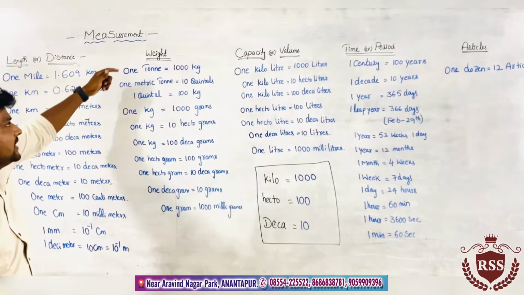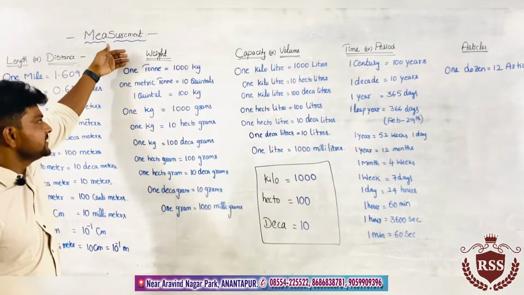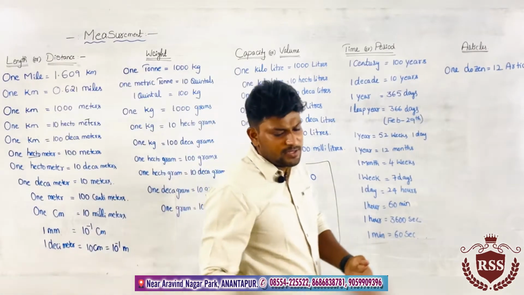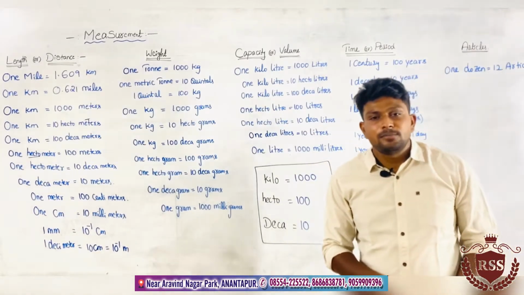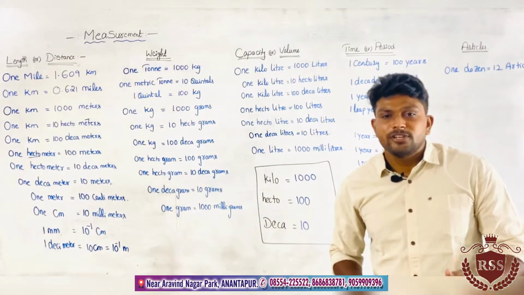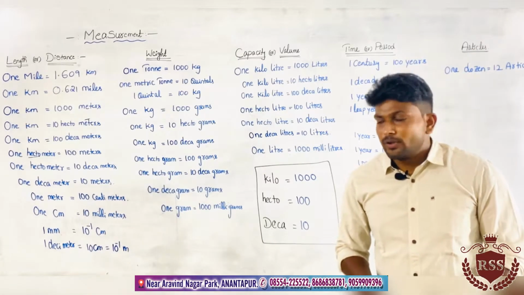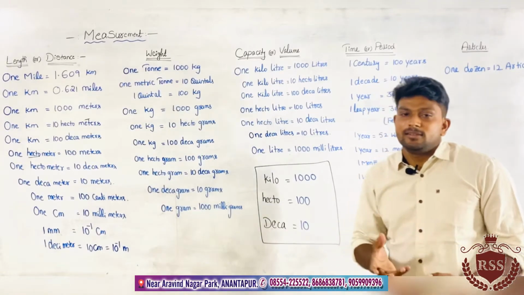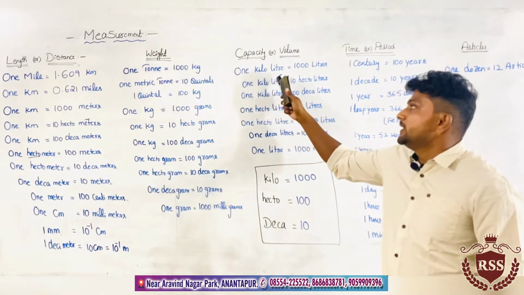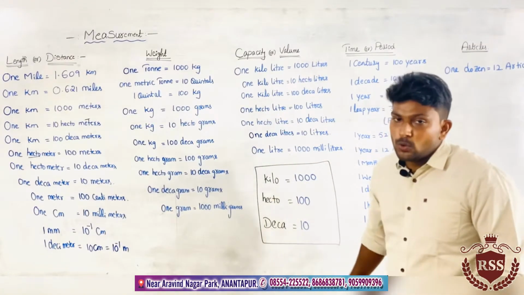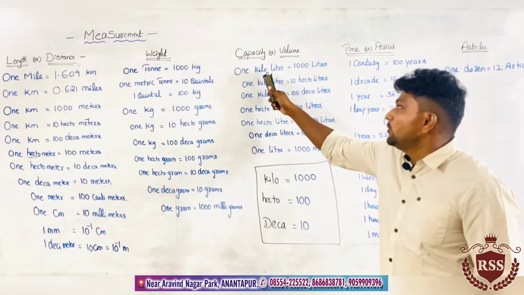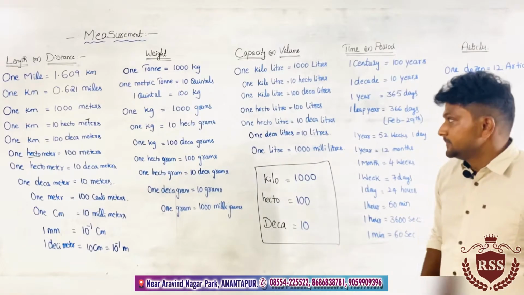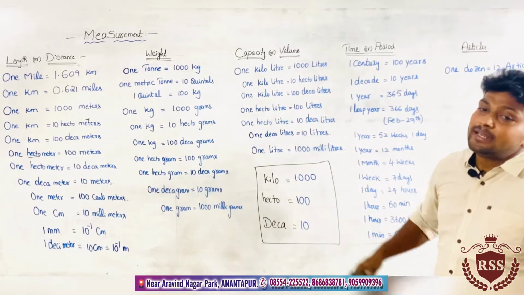These are the physical quantities, and these are the measuring units. Capacity. In general we have capacity. The best examples are bottles. Different bottles contain different capacities. Capacity means how much water or cool drink they contain in that bottle. So 1 kiloliter, we have already learned that kilo means 1000. So 1 kiloliter equals 1000 liters. 1 kiloliter equals 10 hectoliters.